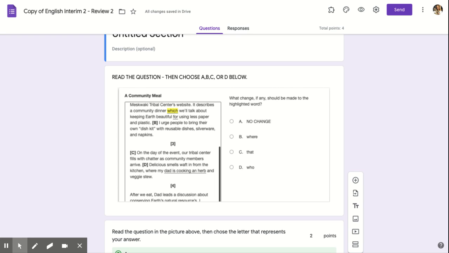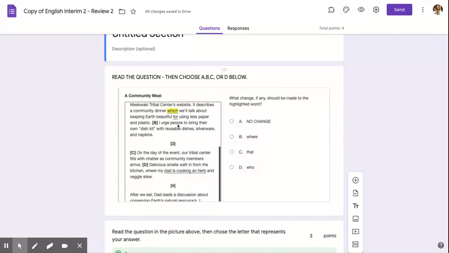All right, guys, let's look at this question. Remember, we read our question first. It says, what change, if any, should be made to the highlighted word? Well, we know automatically when that is our question, we locate the highlighted word, which in this case for us, it is right here. It says which. We read a little bit above, a little bit below, highlight clues, and think about what I know.